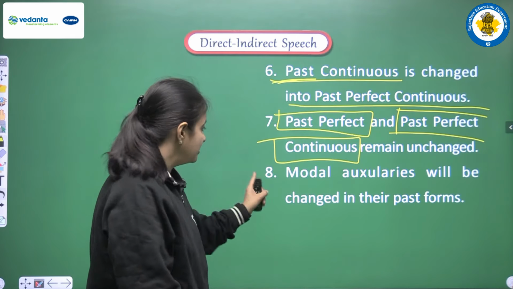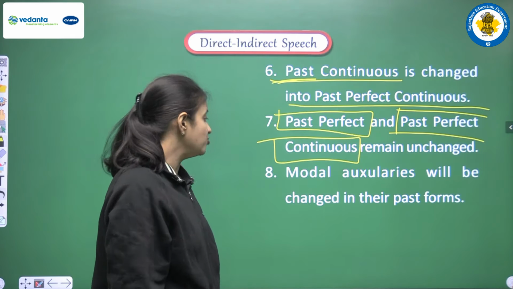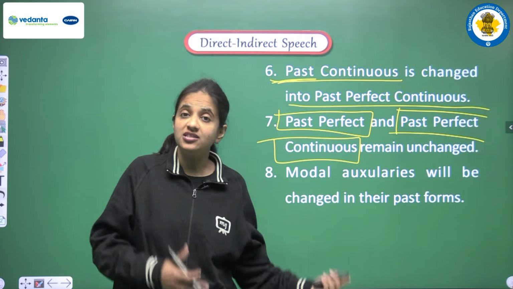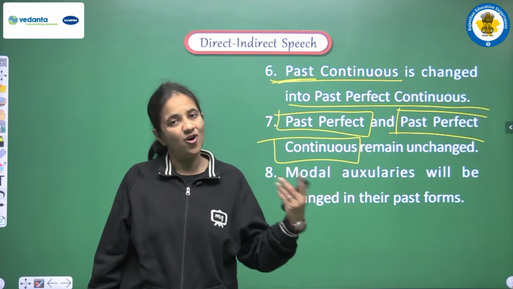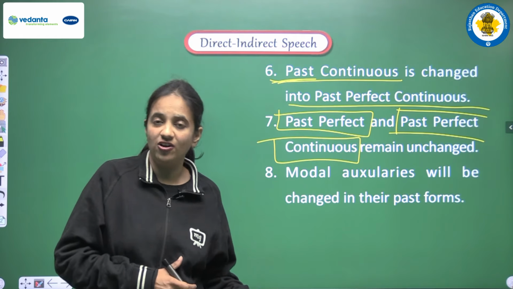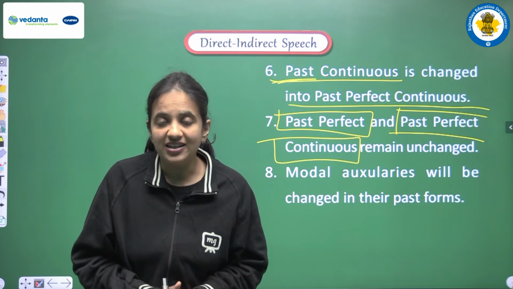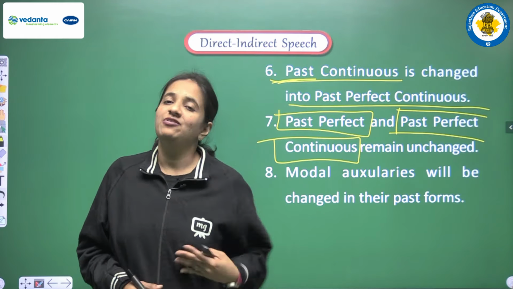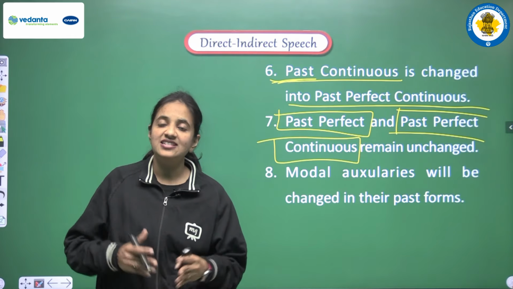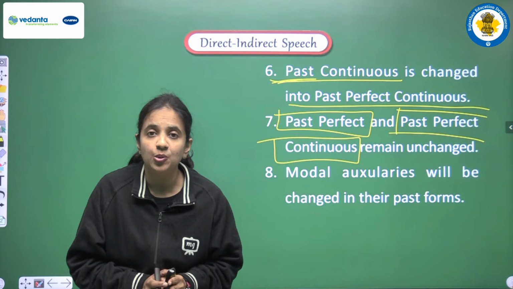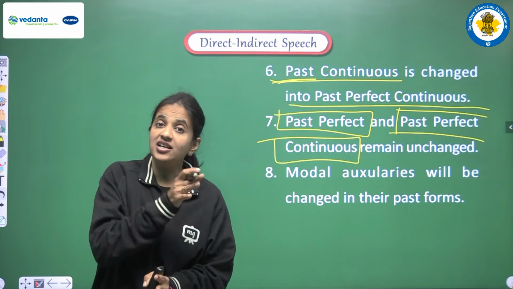Okay. Next is modal auxiliaries will be changed into their past forms. So yes, हमने modal topic भी बहुत detail में किया है. We all know that we are having certain modal auxiliaries. So if we are having a sentence in direct speech in which we are having any modal, then when we are converting that sentence into indirect, we have to convert the modal into the past form.